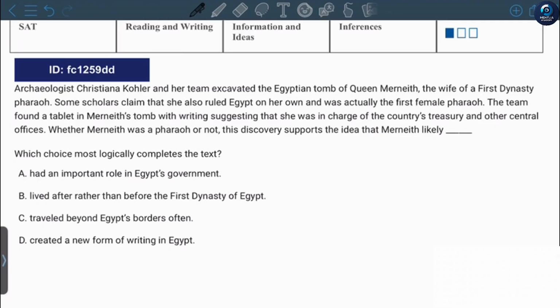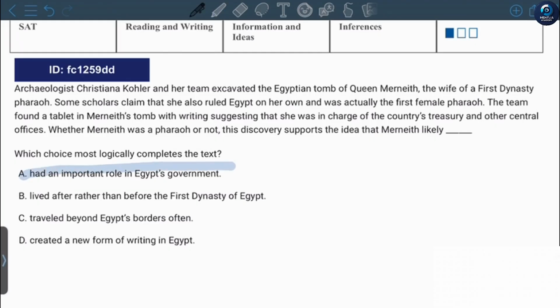Archaeologist Christina Kohler and her team excavated the Egyptian tomb of Queen Mernes, the wife of a first dynasty pharaoh. Some scholars claim that she also ruled Egypt on her own and was actually the first female pharaoh. The team found a tablet in Mernes' tomb with writing suggesting that she was in charge of the country's treasury and other central offices. Whether Mernes was a pharaoh or not, this discovery supports the idea that Mernes likely had an important role in Egypt's government.